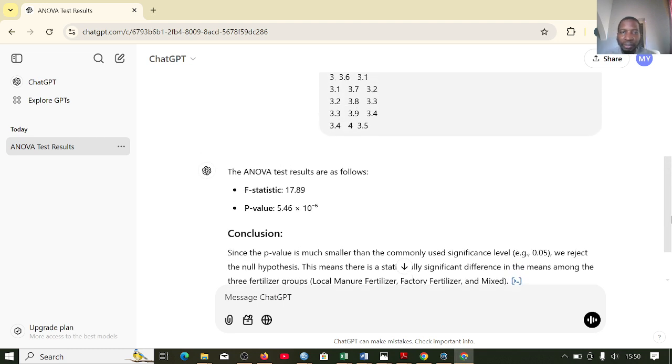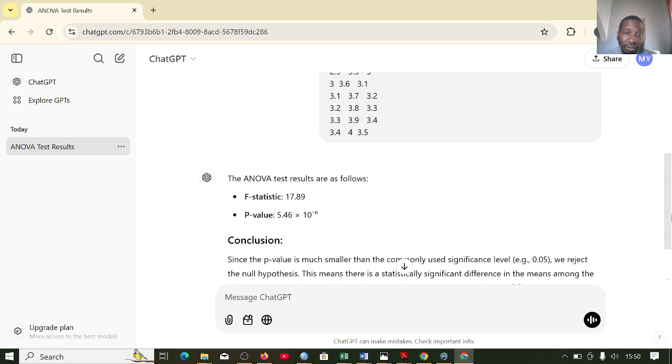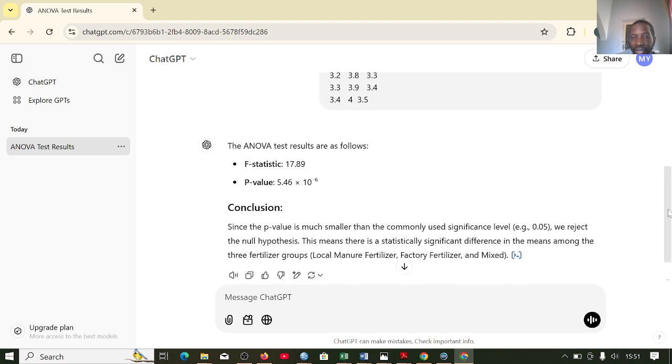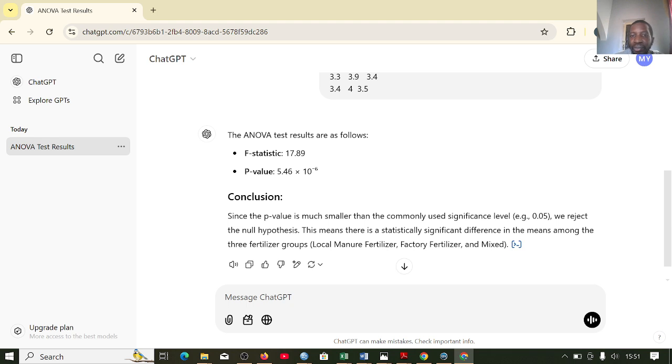You see in this particular first scenario, it has already understood that it was a kind of one-way ANOVA. It has calculated the F as 17.89, then the p value as 5.46 times 10 to the power of minus 6, and it has concluded that we reject the null hypothesis.